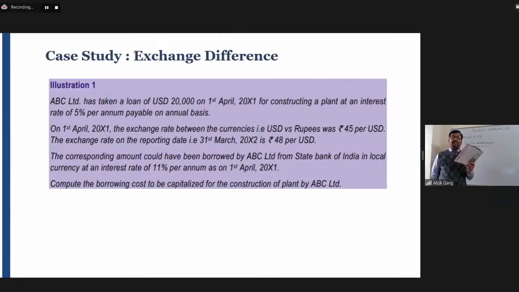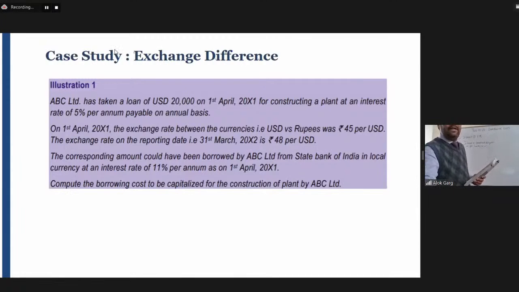And it says that if the company had not gone for foreign currency borrowing but had borrowed from the Indian market, let's say from State Bank of India, the interest rate would not have been 5%, it would have been 11%. So in the US market it is 5%, in the Indian market it is 11%. But in the Indian market there is no risk of exchange loss, whereas in the US market, since we are getting the borrowing in foreign currency, there is a risk of exchange loss. There could be a gain also, but of course there is a risk of exchange loss. So the standard says: compute the borrowing cost to be capitalized for construction of the plant by this company.